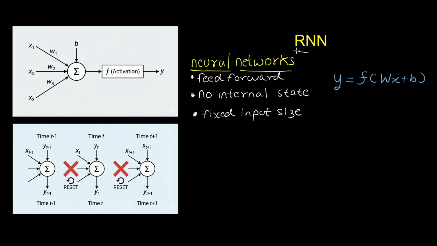So let's talk about recurrent neural networks. Why do we need recurrent neural networks? Here we have the traditional neural networks. Here we have the diagram and the equation. As usual, we have a single neuron structure.